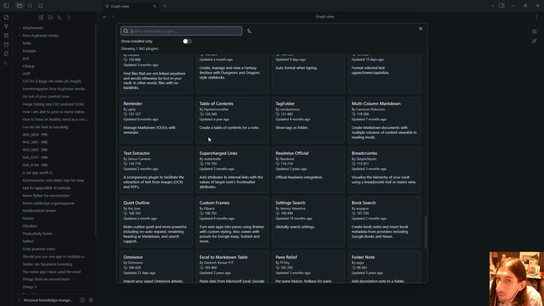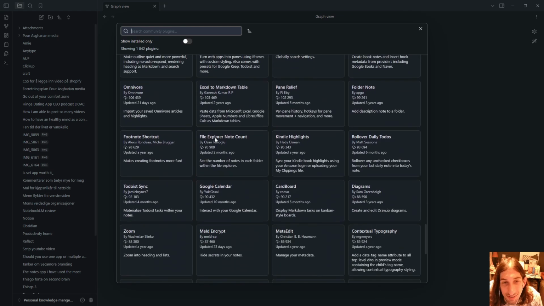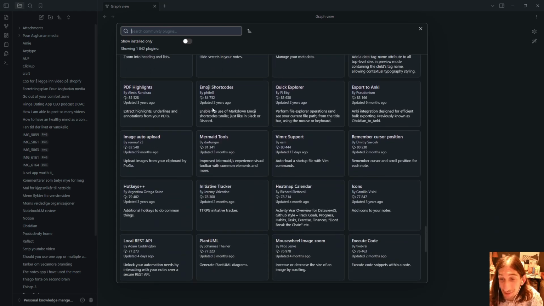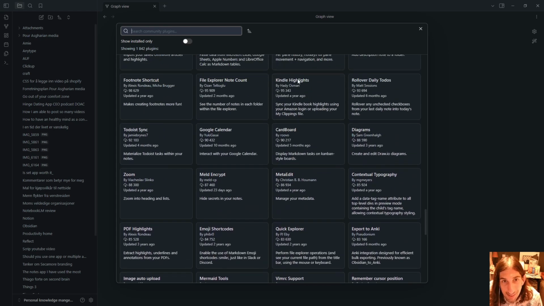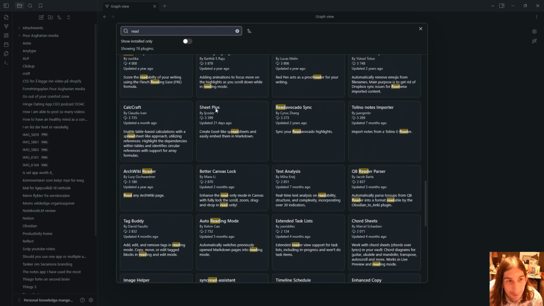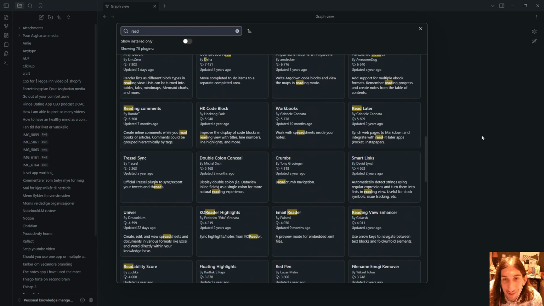And I could go on for days just installing plugins and trying to find my perfect system and trying to connect everything together and build everything perfectly so I could test this Kindle one right here. And maybe I didn't like that. I would rather have the Readwise one. There is a Readwise one here as well.